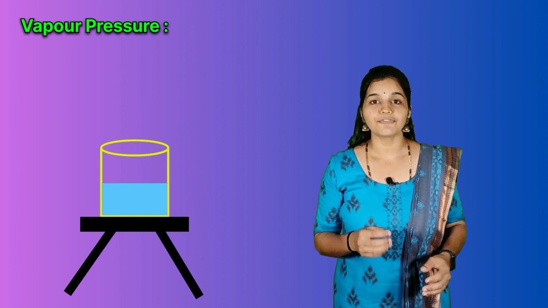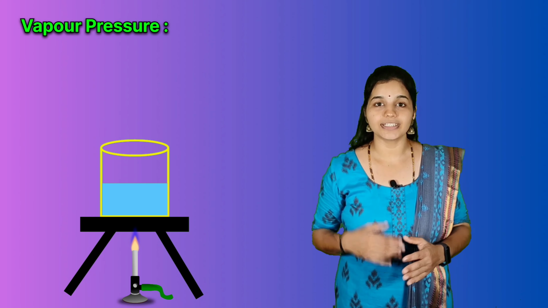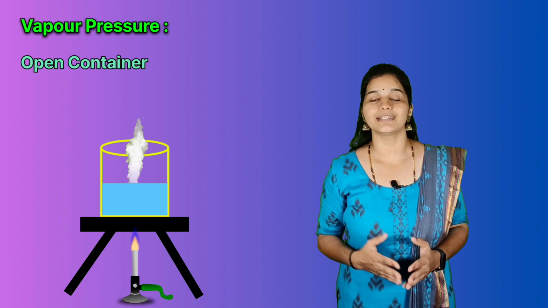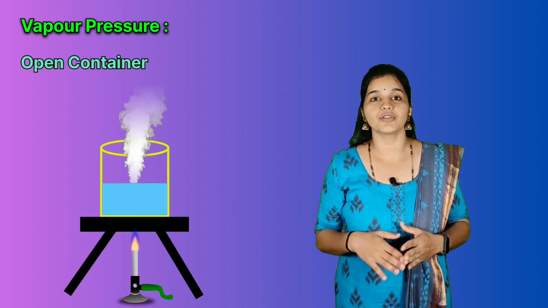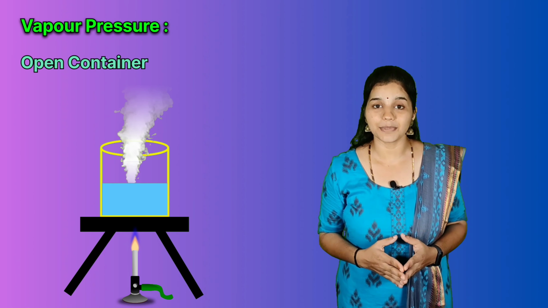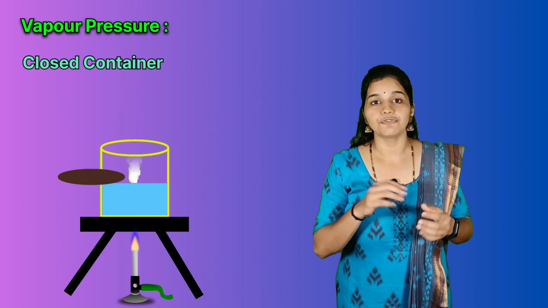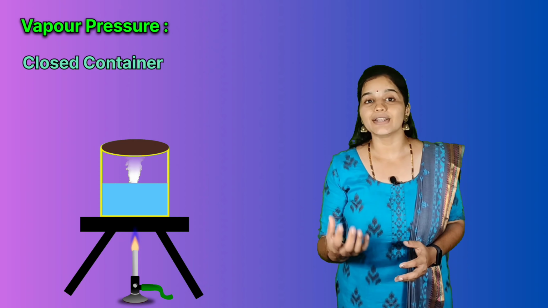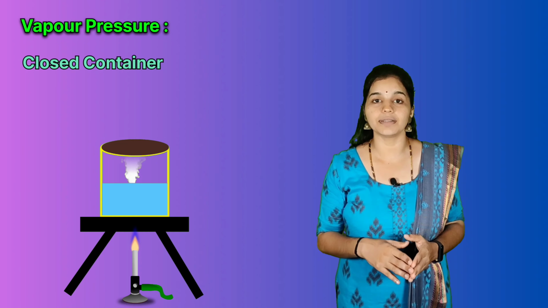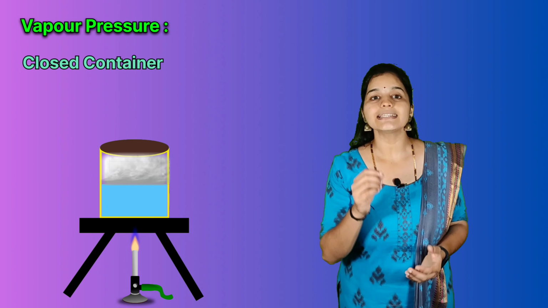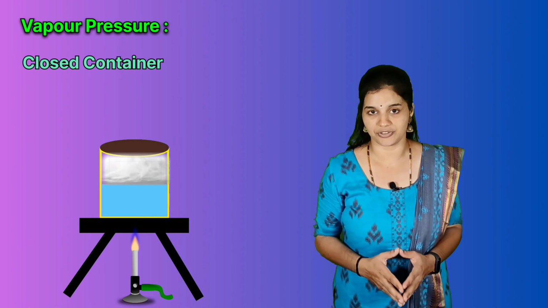For example, if you take water in a container and heat it, water will be converted into vapors and escape into the atmosphere. These vapors cannot exert any pressure on the liquid because they escape into the atmosphere. Now, if we close the container with a lid, the vapors cannot escape and they will exert a pressure on the liquid present below them. This pressure exerted by the vapors is what we call vapor pressure.